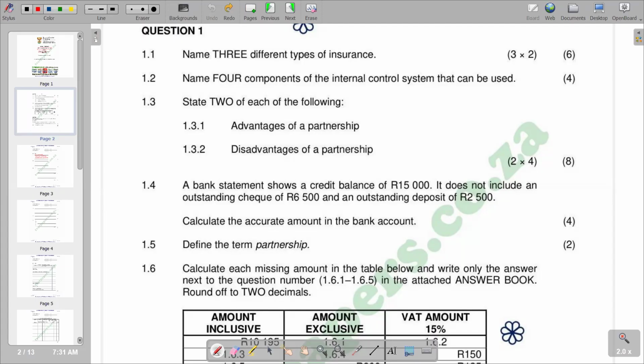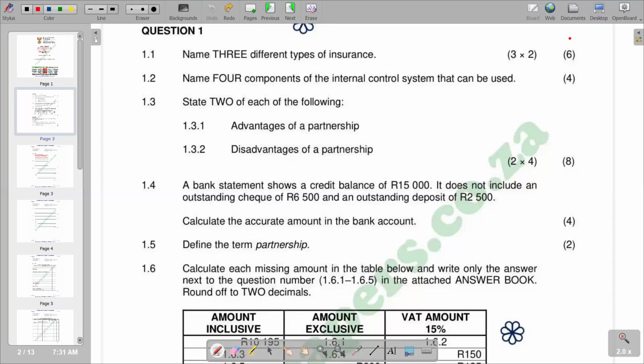Basically, they are measures put in place to minimize risk and protect assets, and also they ensure accuracy of records, promote operational efficiency, as well as encourage adherence to policies. So that's the explanation that we have in terms of internal control system.